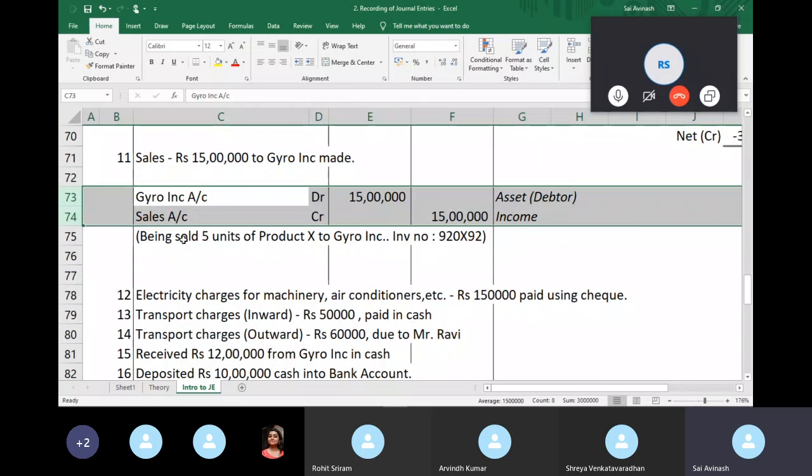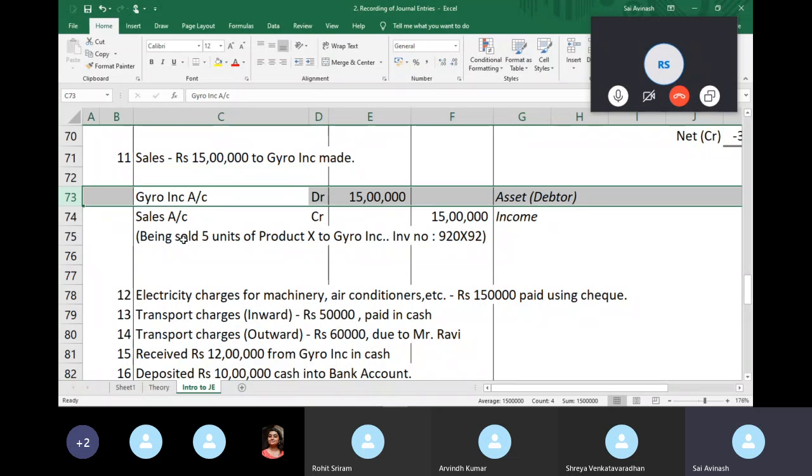Because sometimes what you would instinctively do is call Gyro Incorporated as sales. You'll call Gyro Incorporated as income. It doesn't make sense to call a company or an individual as income. Similar to, I can't call Mr. X an expense. It doesn't make sense, right? If I have to pay them, they become my liability. If they have to pay me, they become my asset. But in no scenario can they be my income or an expense.